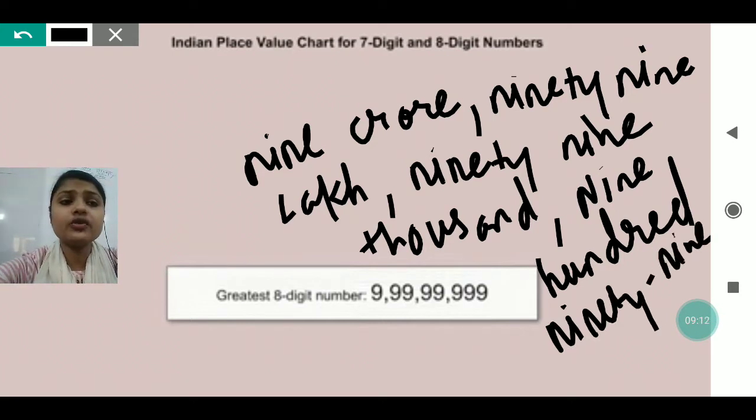This is how we are going to read this number, and this is how we are going to write this number, by putting the commas, my dear.